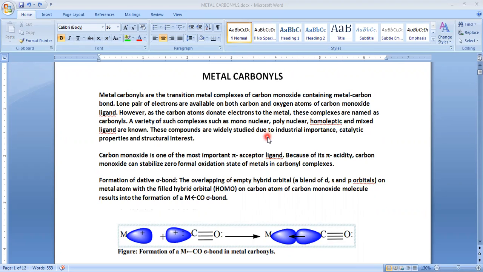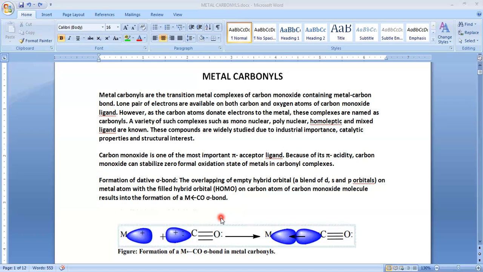If you look here, this is carbon monoxide. In the blue lobe we have shown one lone pair of electrons on carbon, and on oxygen again one lone pair of electrons. So in carbon monoxide, we can say it is an ambidentate ligand. It is a monodentate ligand, but it has two donor atoms. Carbon has one lone pair, also known as non-bonding electrons, and oxygen also has one pair of non-bonding electrons. So both are donor atoms. Carbon can donate one lone pair of electrons, or else oxygen can donate one lone pair, thereby forming a